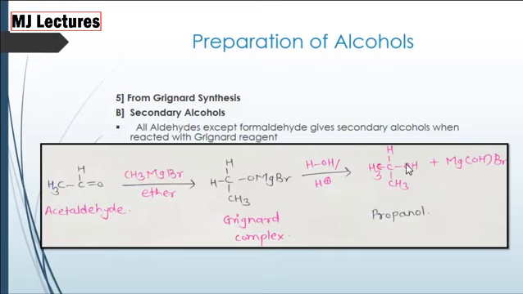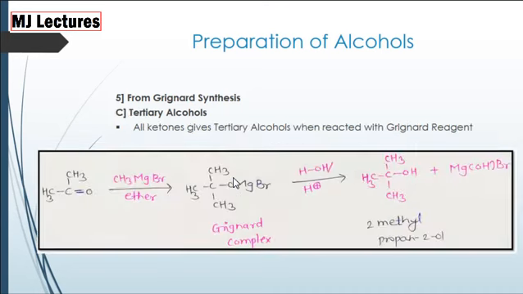We get secondary alcohols here. By the reaction of formaldehyde, we got primary alcohol. By the reaction of acetaldehyde, we have got secondary alcohols. Reaction of formaldehyde always gives primary alcohol.